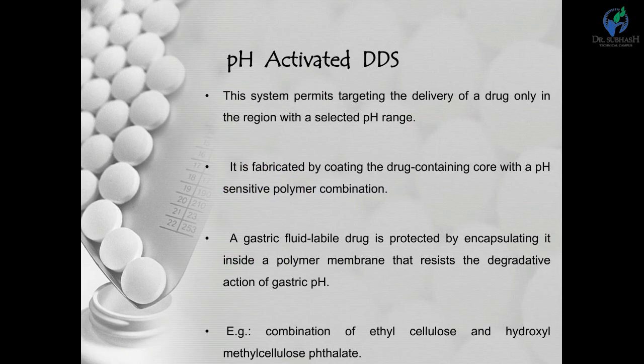It is fabricated by coating the drug containing core with a pH sensitive polymer or polymer combinations. Examples that we can use are acrylate based polymers, methyl acrylate based, or ethyl cellulose, which is water insoluble, and water soluble HPMC, hydroxypropyl methylcellulose, in combinations for the pH activated approach.